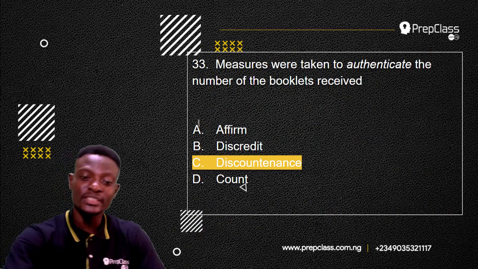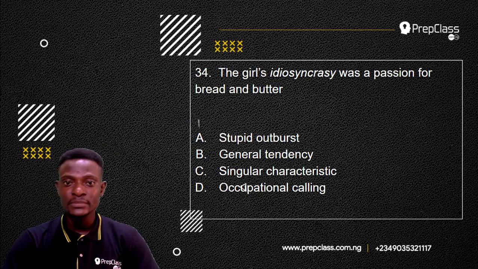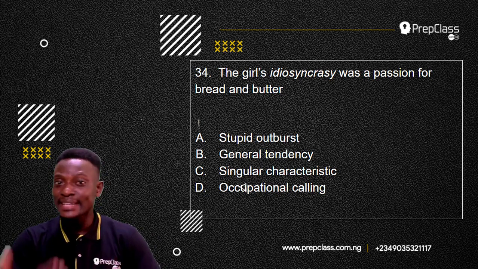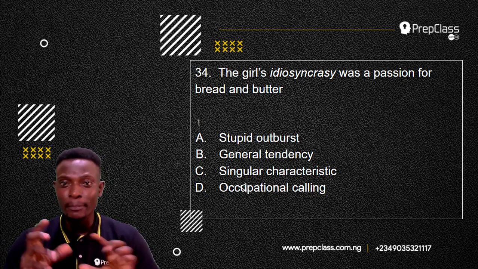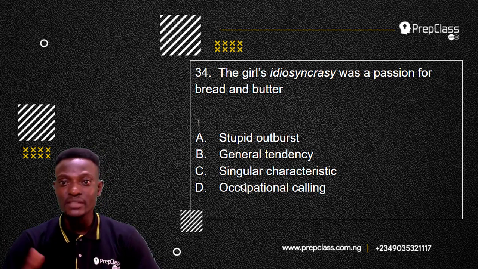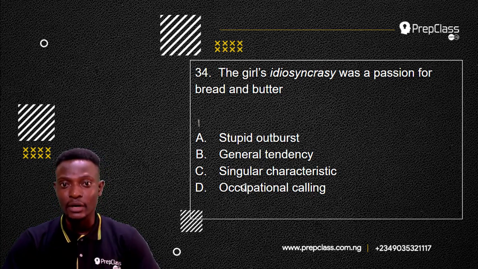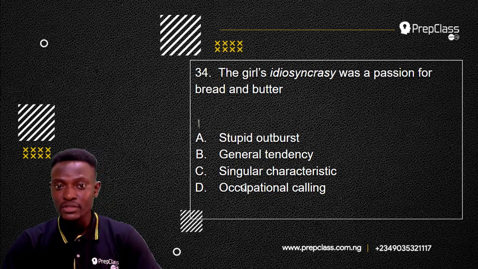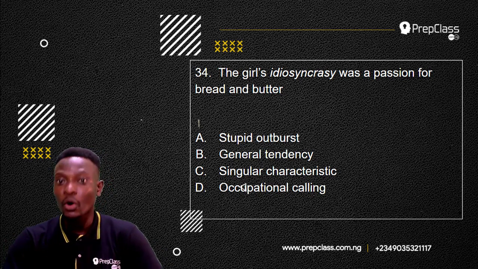Alright, moving on to the next question, question 34. Remember, we had to select the option with the opposite meaning to the word in italics. Question 34 reads: the girl's idiosyncrasy was a passion for bread and butter. The word in italics here is idiosyncrasy. Option A, stupid outburst. Option B, general tendency. Option C, singular characteristic. And option D, occupational calling.